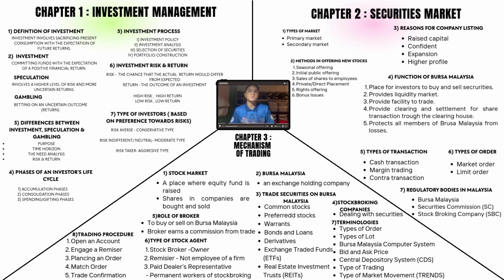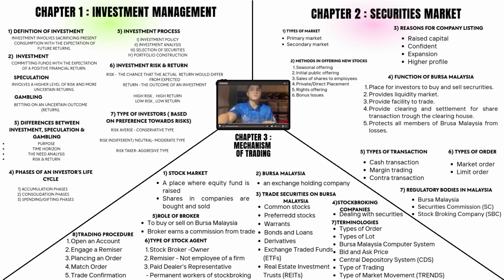The third step is the selection of securities. Investors choose the best securities based on the analysis: if it is overvalued, it should be sold or not bought, and if it is undervalued, the securities should be bought or not sold. The final step is portfolio construction. A portfolio is a collection of different securities, which investors usually diversify to reduce their risk by owning multiple types of assets.